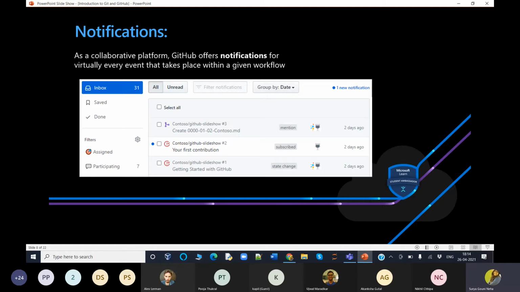And next, what are the benefits of these notifications? The notification inbox on GitHub and GitHub for mobile includes tracking options designed specially for your GitHub notification workflow, which includes many options, like tracking multiple notifications at once and marking completed notifications as done and removed. As you can see here, it's mentioned, subscribed, and state changed. And you can save a notification to review later; a saved notification is flagged in your inbox and kept indefinitely.